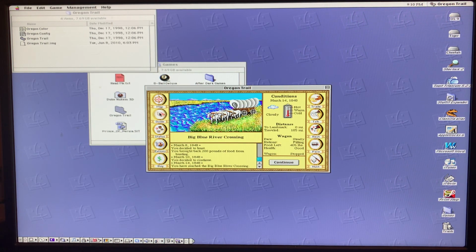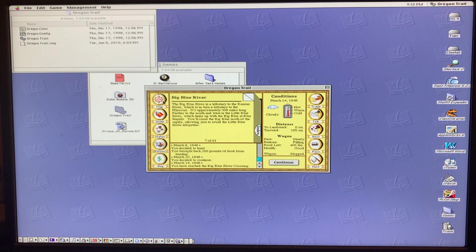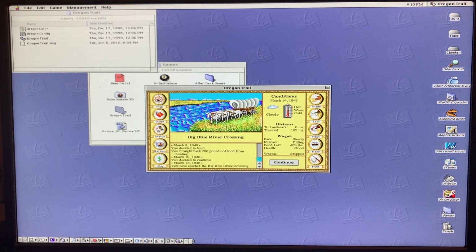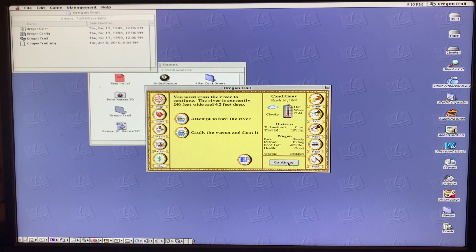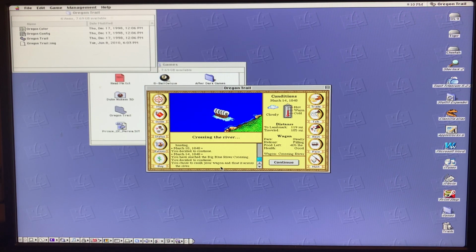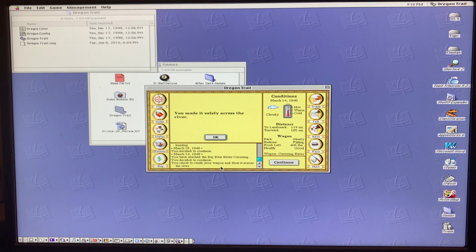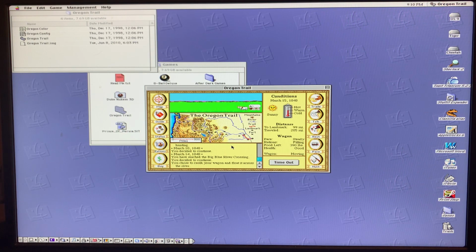And now we're at the Big Blue River. Our guide can tell us some information about it. We're going to continue. Now, they don't have a ferry here, so you can attempt to ford the river, 4.5 feet deep. Personally, I think that's a little deep, so I'm going to try caulking the wagon and floating it. This doesn't always work, but it appears that this time we lucked out and made it across the river. Okay, on we go.